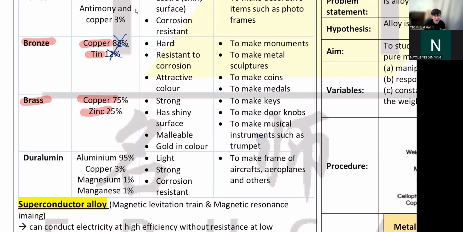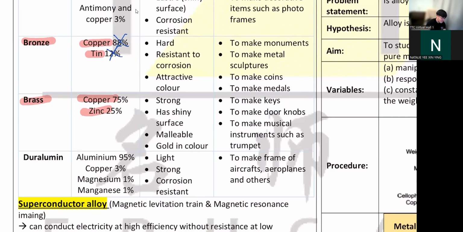Are they light or heavy? They are actually quite light, just like your keys, your keys are very light, isn't it? So the trade-off is they are very soft. So you drop them on the ground, they will deform. Okay, so that's the thing. So remember this, copper and tin, copper and zinc, that will be your bronze and brass.